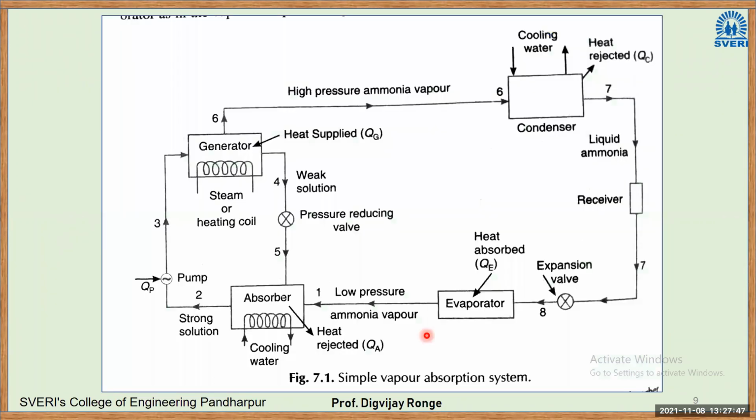Okay, so this is the basic diagram for a simple VRS system. In this case, water is the carrier or the absorbent. Ammonia is the refrigerant. Remember, this is a basic or simple vapor absorption refrigeration system. It is also called an ammonia water refrigeration system. In this case, water is the carrier, ammonia is the refrigerant.